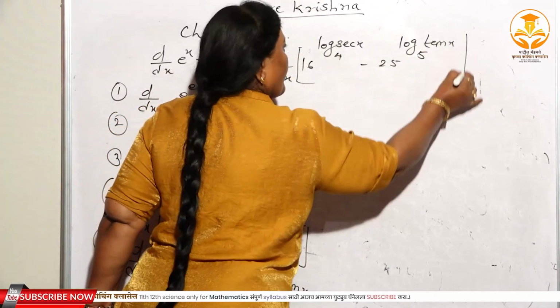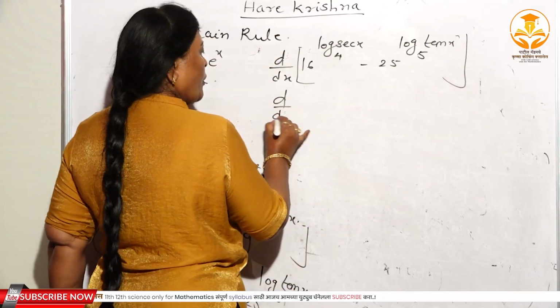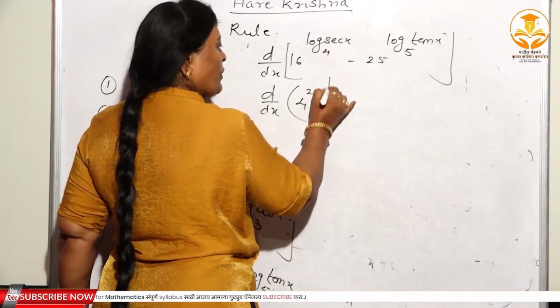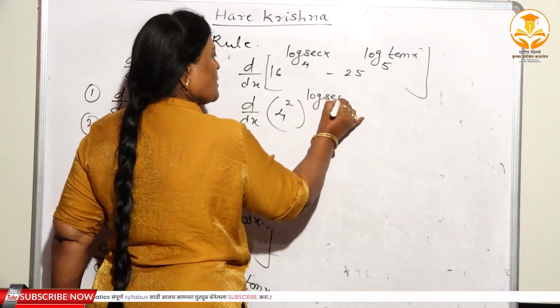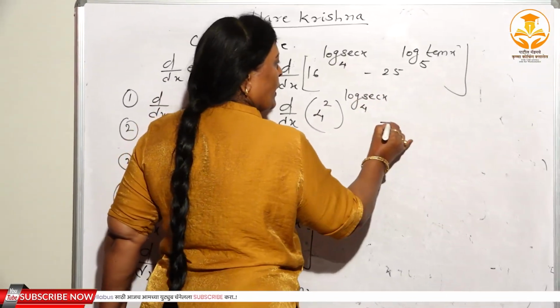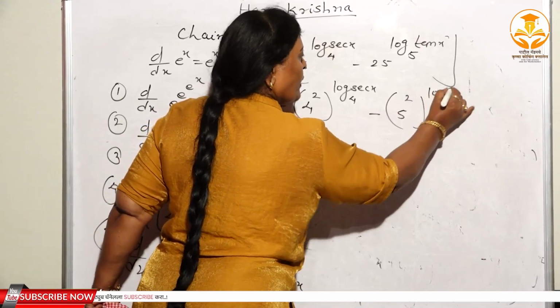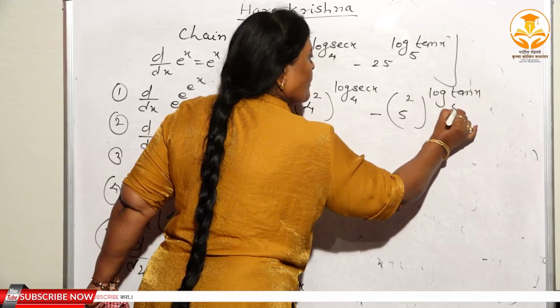Here again, d dx of 16 you can write as 4 square, whole to the power log of sec x to the base 4. Again, 25 you can write as 5 square, whole to the power log of tan x to the base 5.